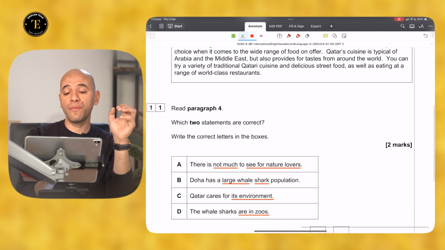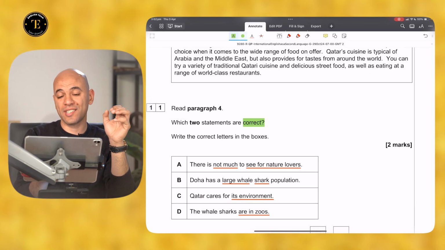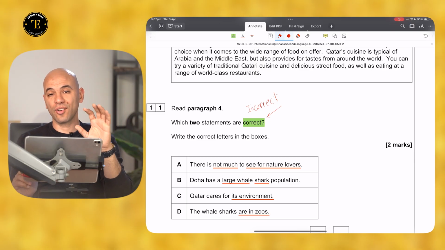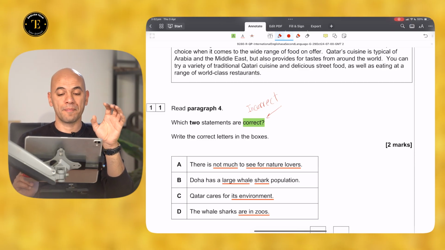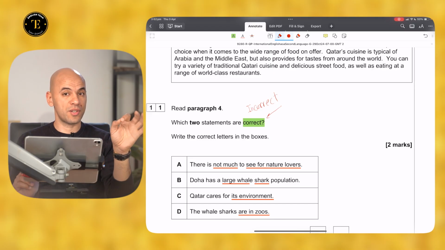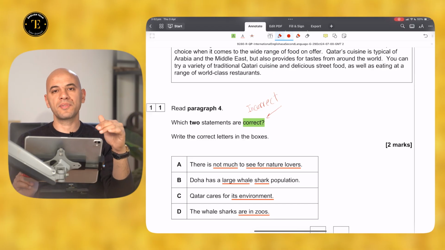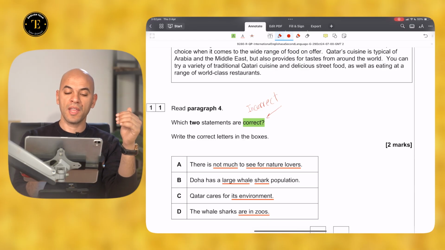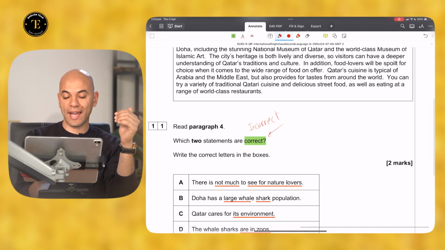Remember, we're looking for the correct option. Sometimes they write the word incorrect, which of the 2 statements are incorrect. So it's not always the ask for correct options to be pointed out. Sometimes they trick you and ask you to point out the incorrect options. Which 2 statements are correct?